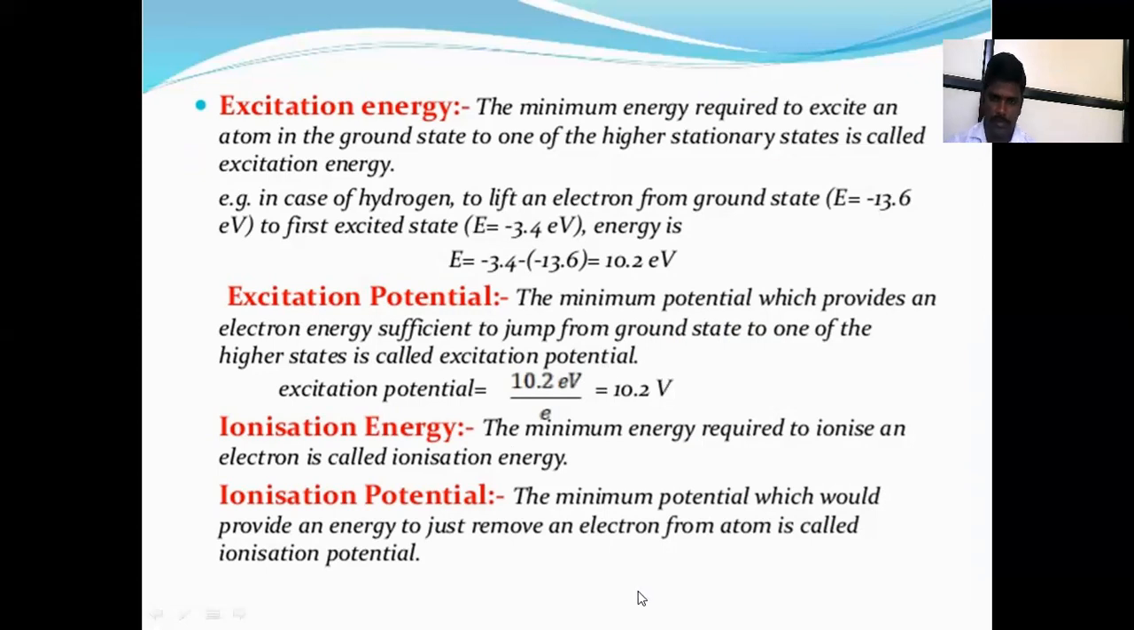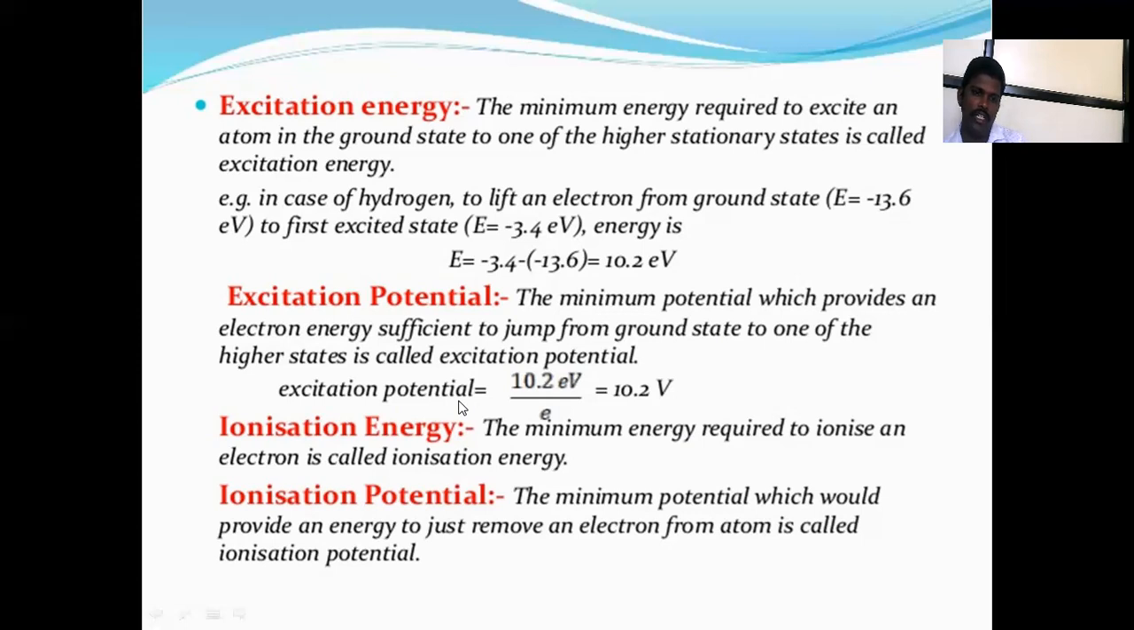In case of hydrogen, to lift the electron from the ground state, that is E equal to -13.6 electron volt, to the first excited state, that is -3.4 electron volt, the energy needed is E equal to 10.2 electron volt. And excitation potential is the minimum potential which provides the electron energy sufficient to jump from the ground state to one of the higher states. That is equal to the excitation potential, 10.2 electron volt upon electron, that is 10.2 volt.